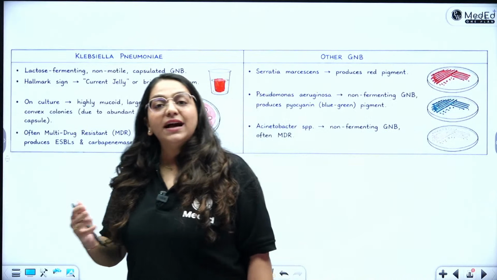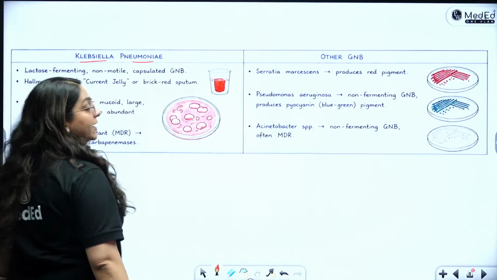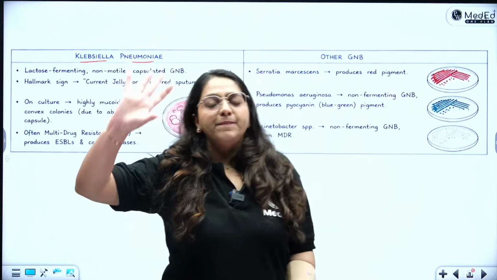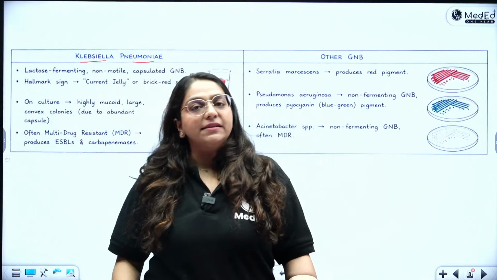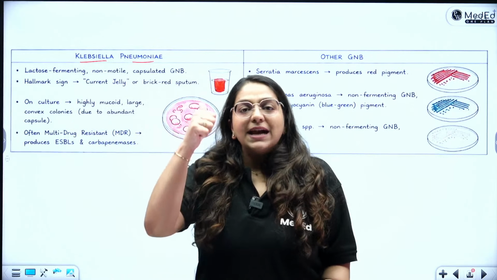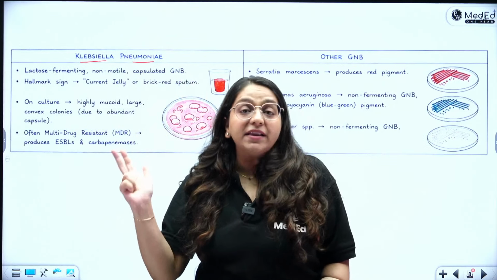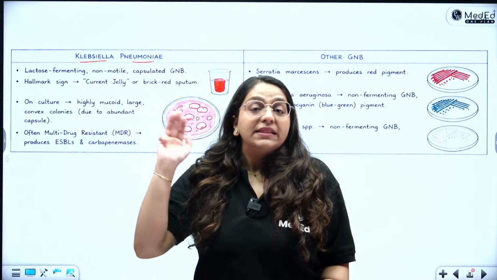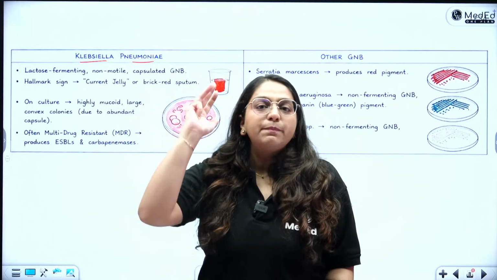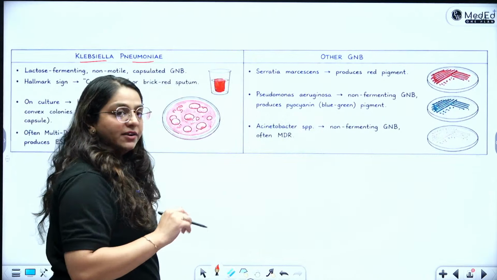Then you have another agent with the name pneumoniae, which is Klebsiella pneumoniae. And you know Klebsiella pneumoniae is an enterobacterial. So without even thinking, for all enterobacterials, you can write biochemical reactions. What are they? Catalase positive, oxidase negative, glucose fermenter, nitrate reducer. These are the 4 things that by rule all enterobacterials will produce. So the biochemicals of Klebsiella are very easy to write, right?